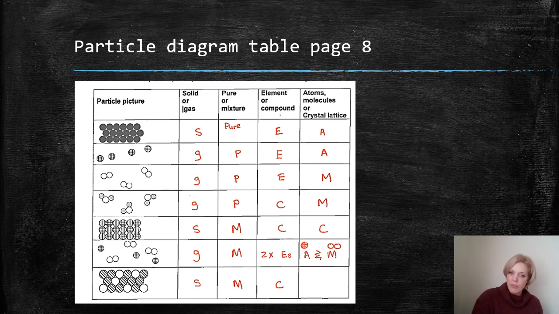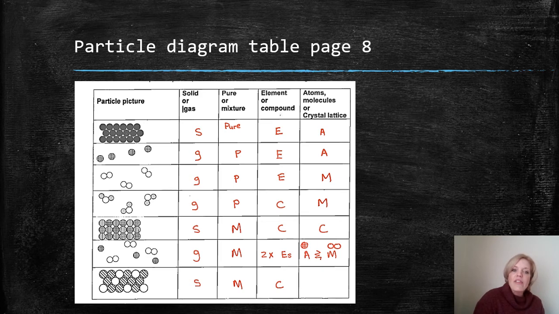It's actually all over the place. It's a compound and it is a crystal lattice, okay, because it is regular, but there's no bonding. Although I must say, grade 8s, I would argue that that could be a pure substance, to be honest. But just put it as a mixture for now.